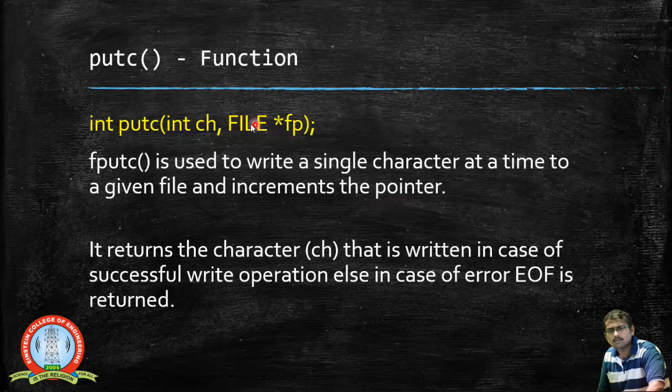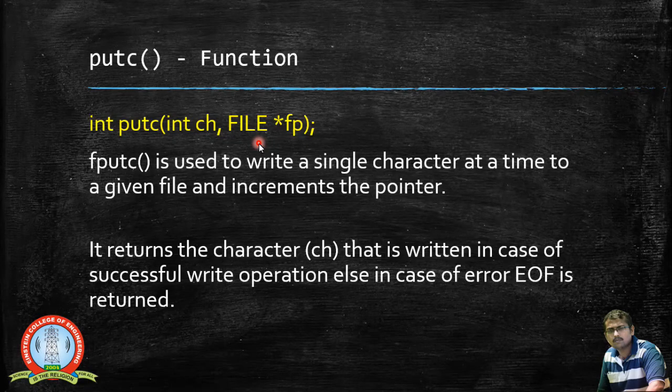The syntax of this putc function is: we pass the character that is to be inserted here, and we specify the file pointer. We specify the file pointer because without it the operations cannot be performed. Initially the file pointer will be pointing towards the beginning of the buffer, and once you insert a character, it automatically increments. It keeps on incrementing, and when the end of the file is reached, it stops.